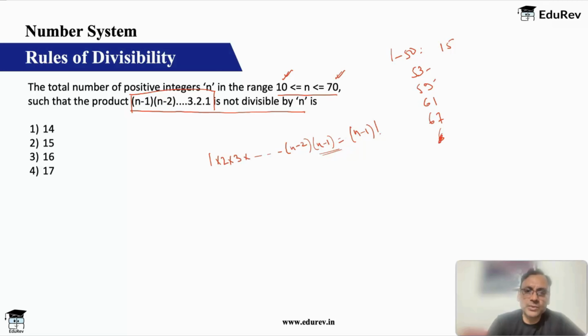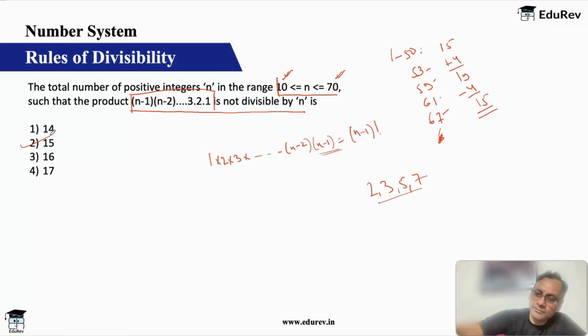Okay, so 15 plus 4, 19. But in this, because this starts from 10, I'll have to remove 2, 3, 5 and 7. Right? 2, 3, 5, 7 should be removed. So minus 4, you'll have 15 prime numbers and your answer would be 15. There are 15 prime numbers.